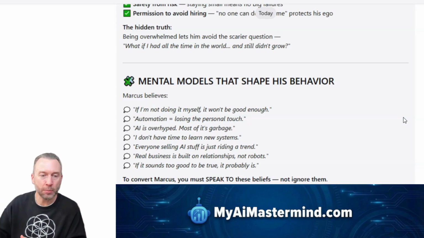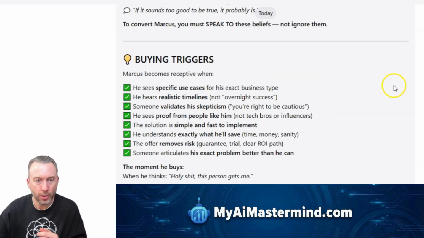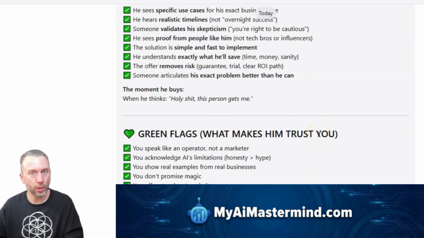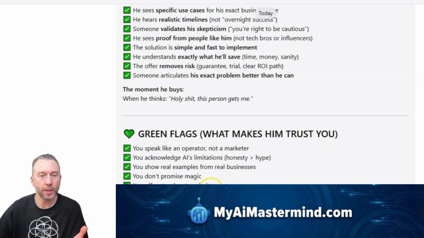How do they want to be seen by other people, right? Mental models, green flags, what makes them trust you, right? So if you want to build more trust with your audience, which you should, these are some of the things that you could do, right?